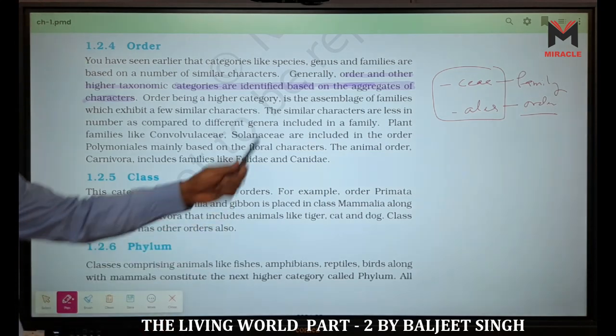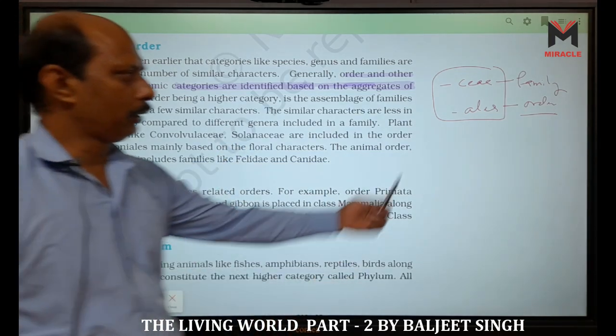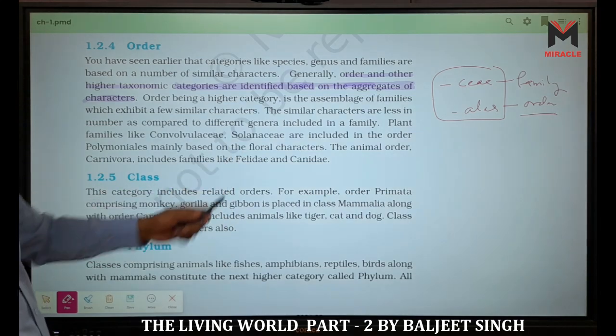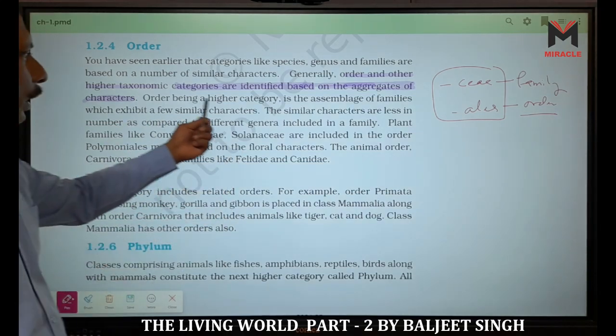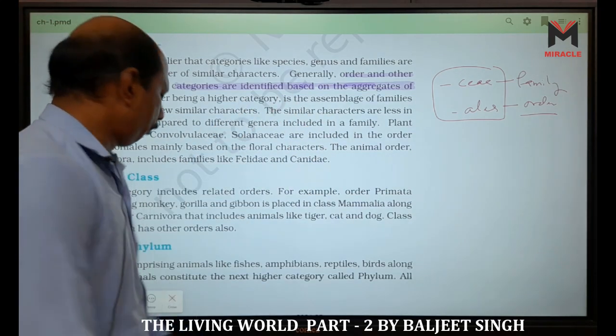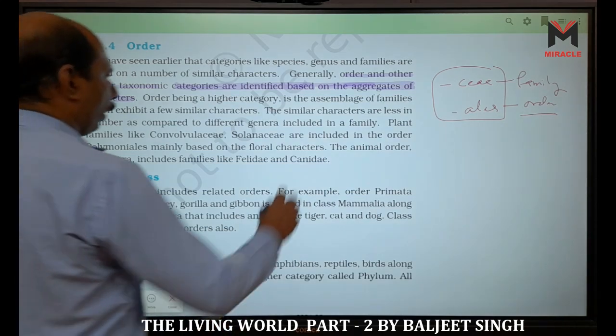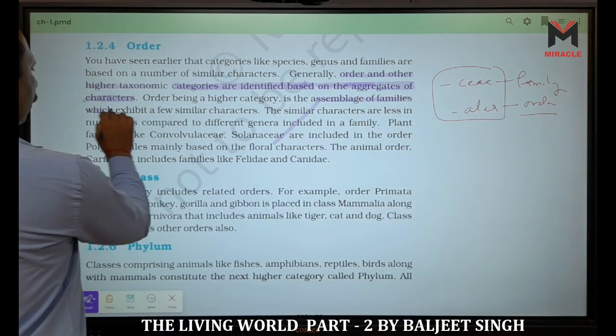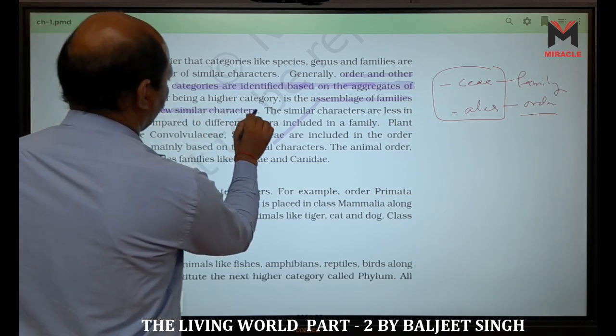Sometimes it can be asked "ales." When you see "ales," we are talking about the order. Order, being the higher category, is the assemblage of families. What do we mean by order? Order means an assemblage of families which exhibit few similar characters.